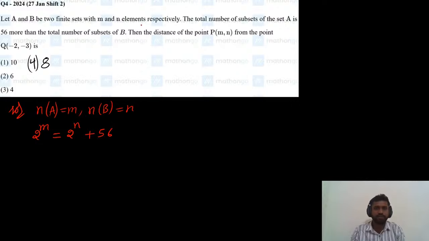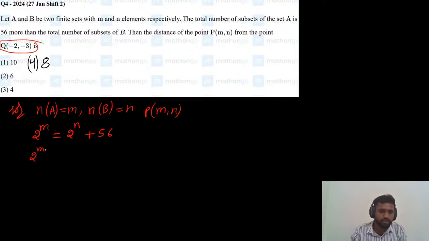A and B be two finite sets. The total number of subsets of set A is 56 more than the total number of subsets of B. Then the distance of the point P of M comma N. So we need to find point P of M comma N, and Q is already given. We need to find the M comma N values which satisfy this equation. So how to find these values? Just move 2 power N to the left side.